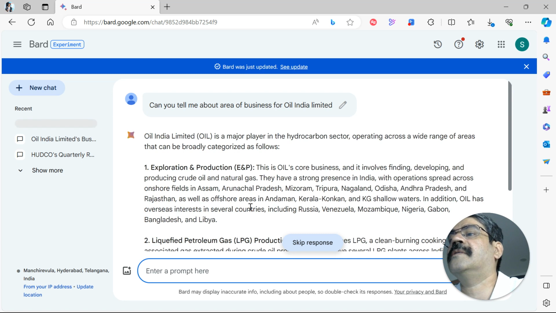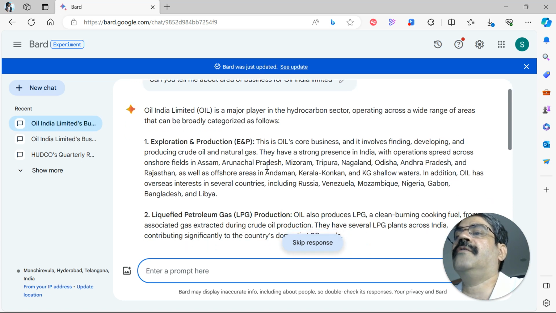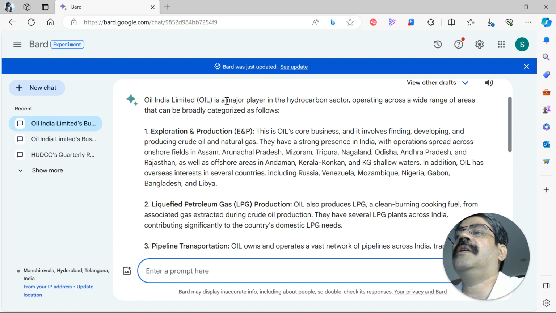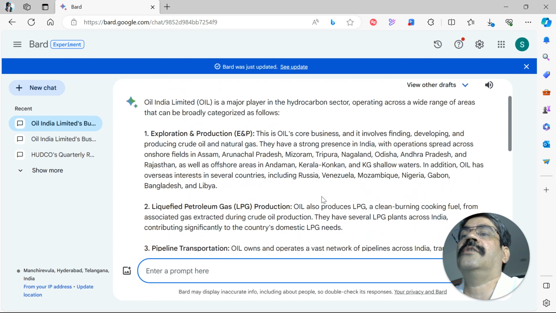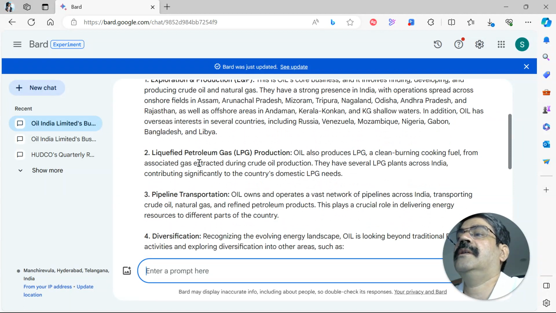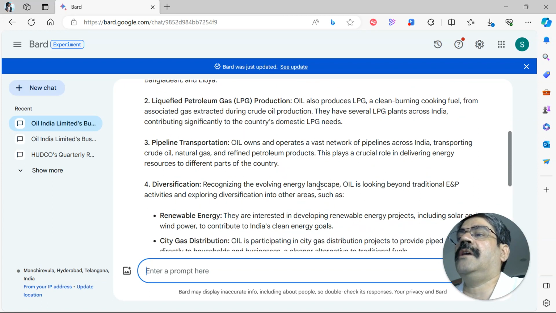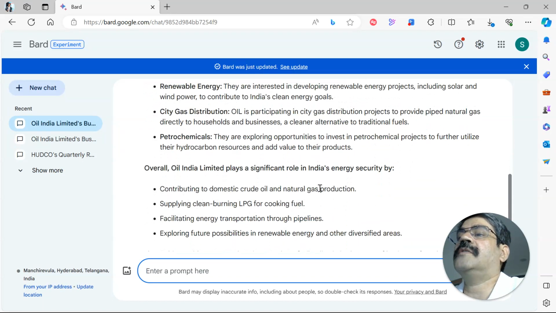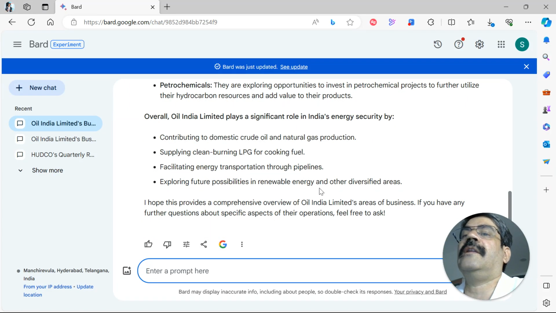So it comes up with this detailed area of operations, and it says that Oil India Limited is a major player in the hydrocarbon sector, operating across a wide range of areas that can be broadly categorized as follows. So it is in exploration and production of crude oil and natural gas, and it has a strong presence in different parts of the country. It's also in LPG production. So it seems to be in the energy business, a fairly capital intensive business, and it looks like a PSU.